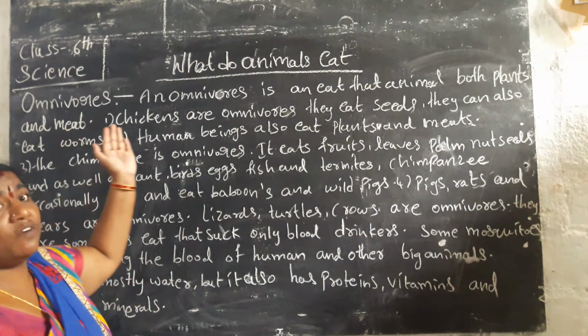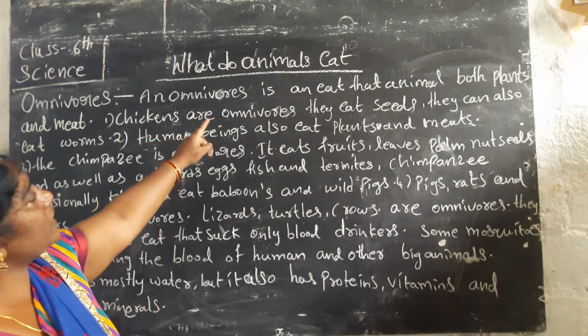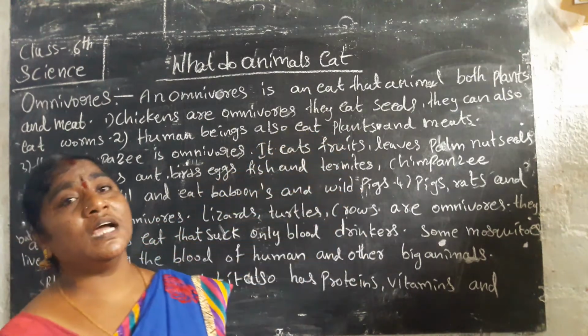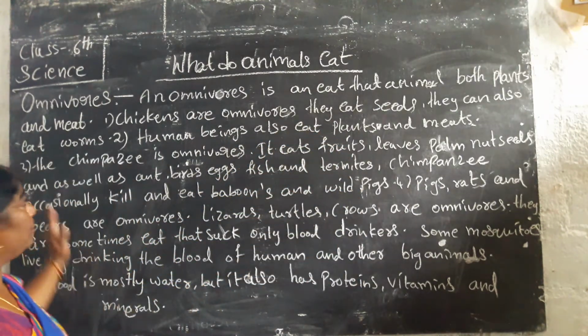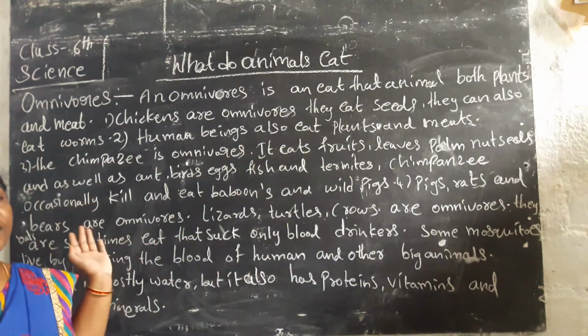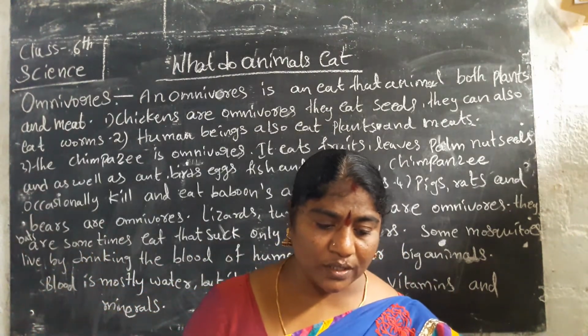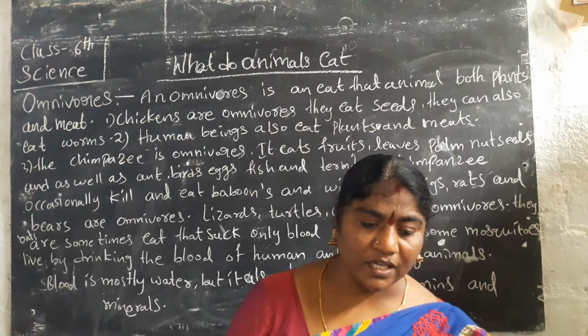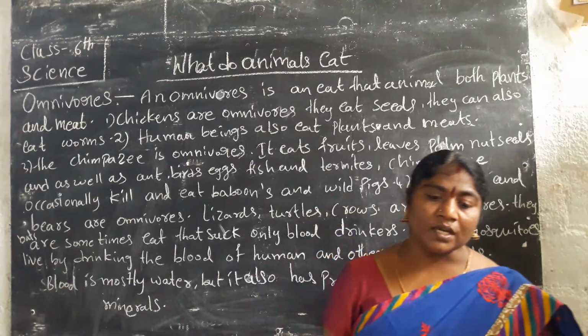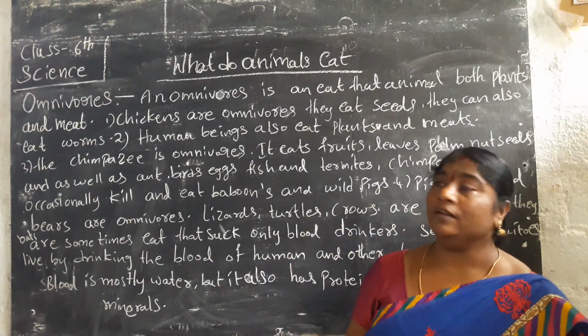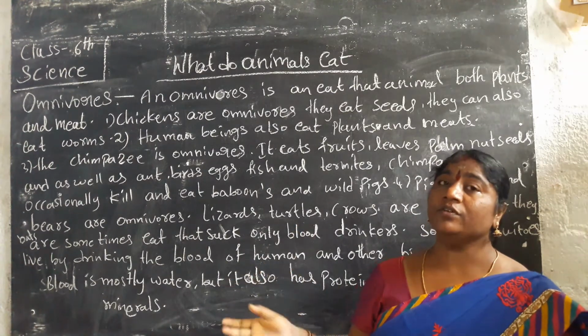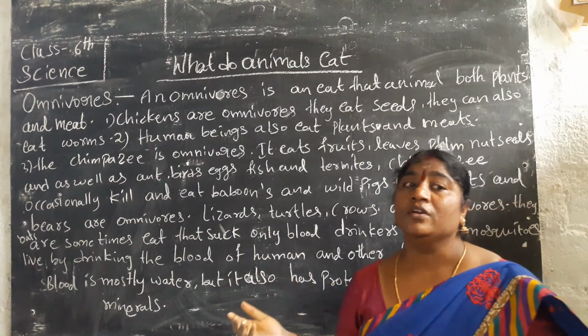What is the meaning of omnivorous? An omnivorous animal eats both plants and meat. They are called omnivorous. You know that many animals live in colonies in the jungle. Some animals depend on searching for food.